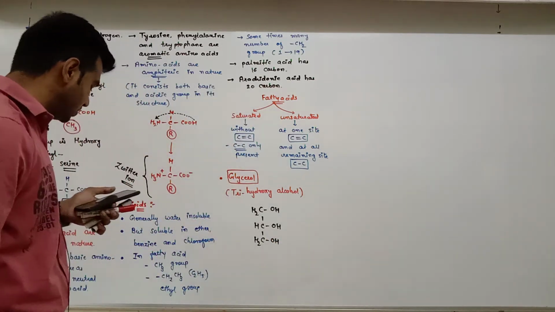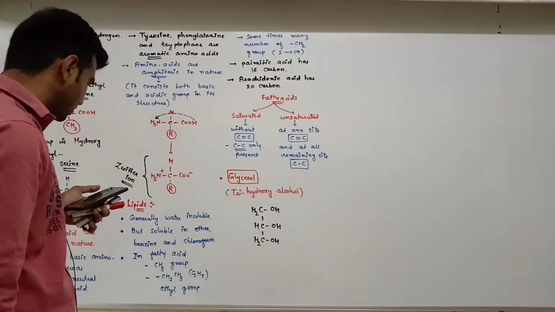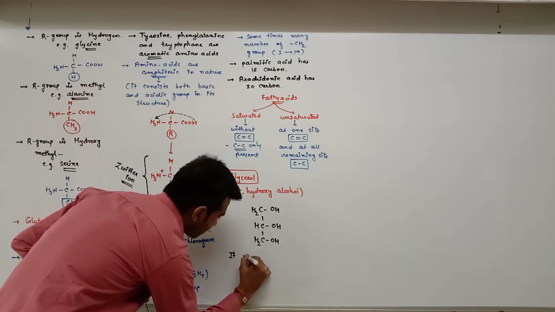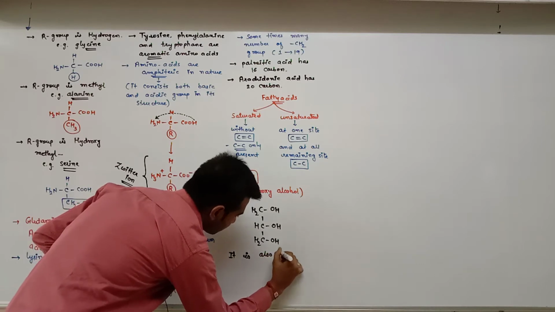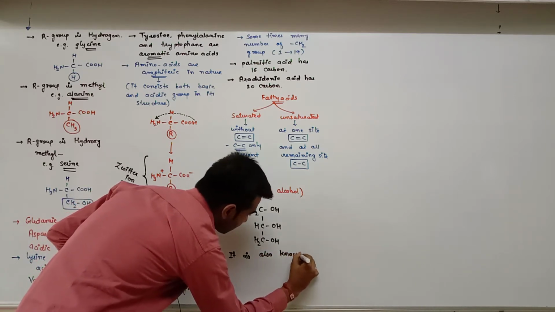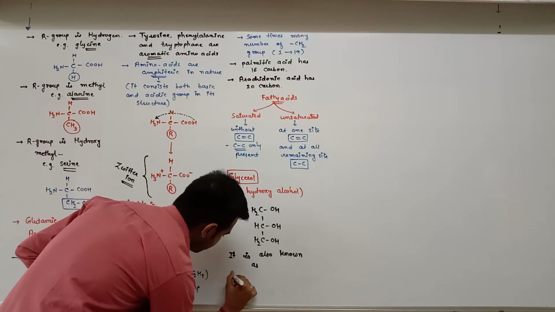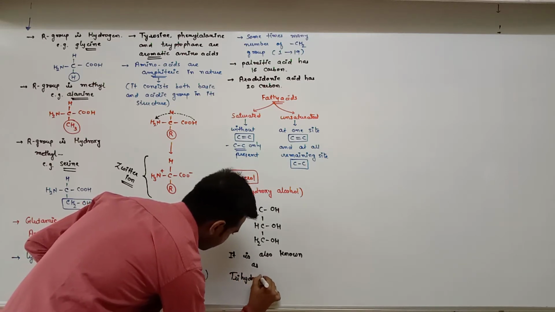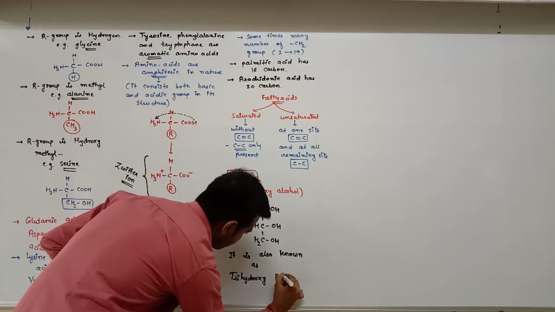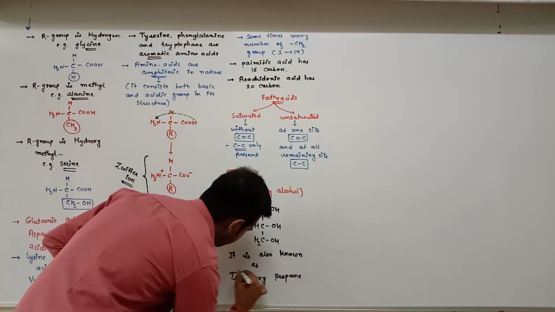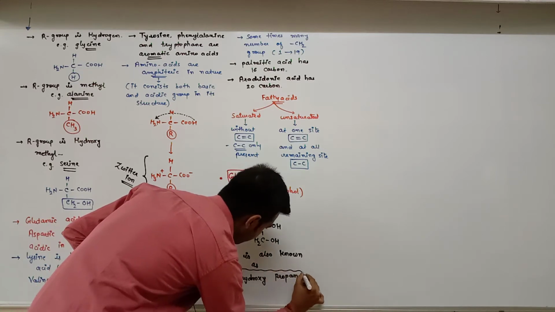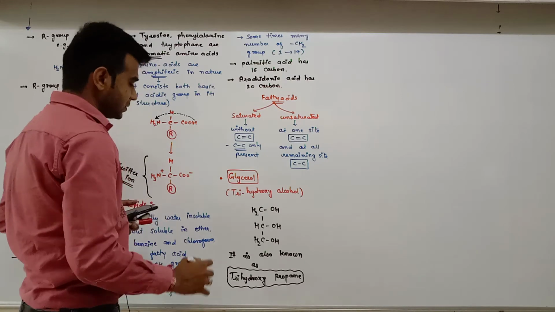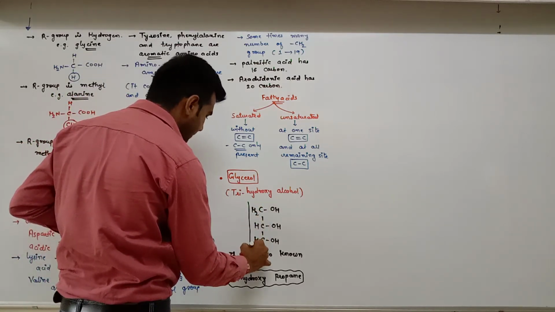So glycerol is also known as trihydroxypropane. So this is the structure of glycerol.